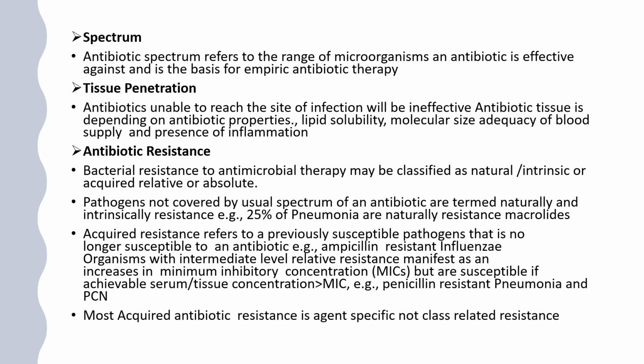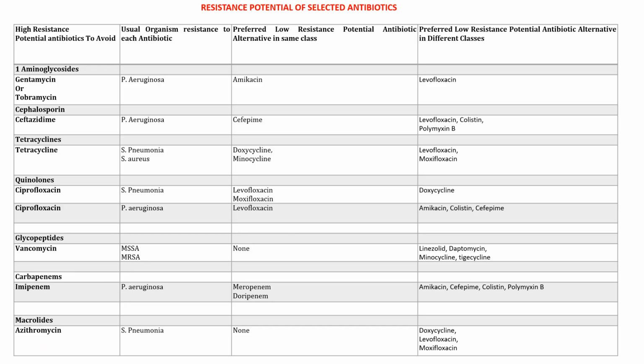Antibiotic resistance is the bacterial resistance to the antimicrobial therapy, which can be either natural or acquired. This is the resistance potential of the selected antibiotics. High resistance potential is seen with aminoglycosides such as gentamicin and tobramycin. The usual organism which is resistant to each of the antibiotics is Pseudomonas aeruginosa. Preferred is low resistance against amikacin, and preferred low resistance against the antibiotic. Alternatives are different classes.